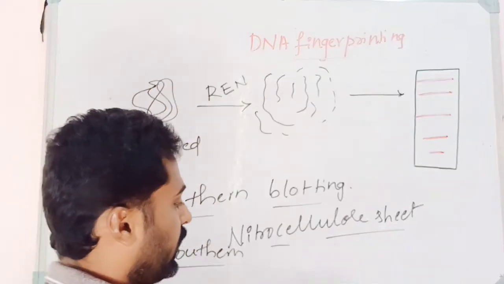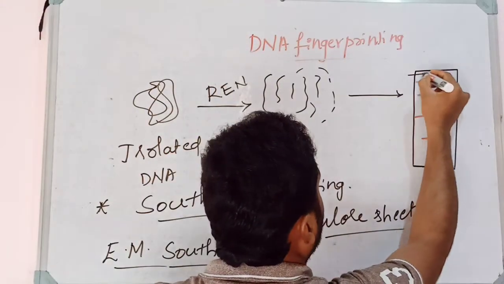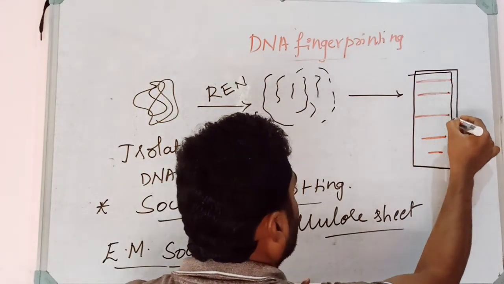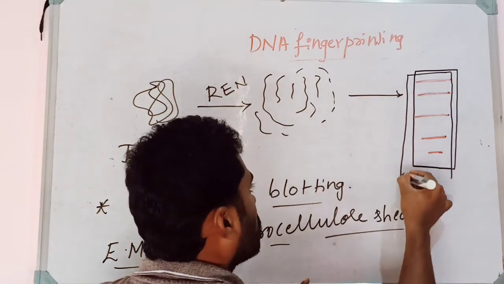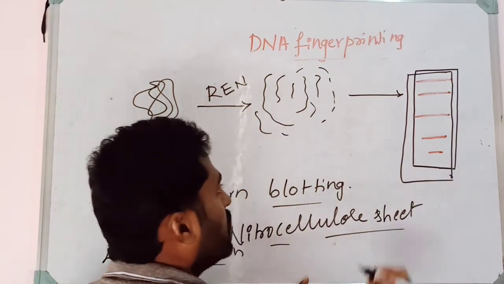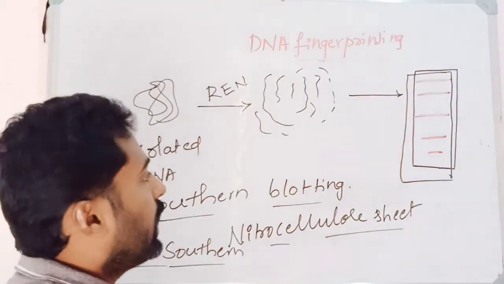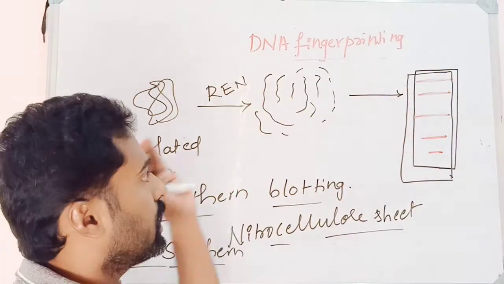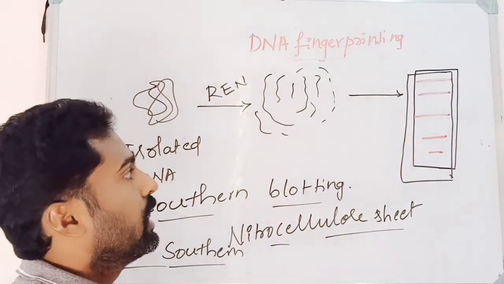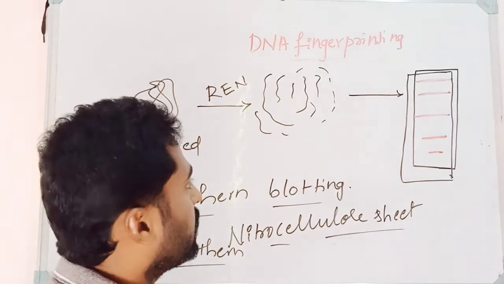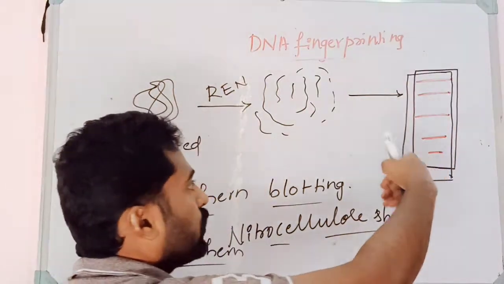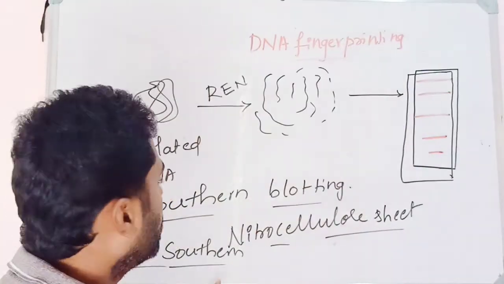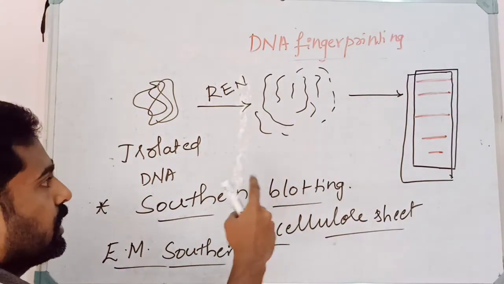The nitrocellulose sheet is placed on the gel electrophoretic plate and left for 24 hours. After that, the DNA fragments from the gel electrophoretic plate get transferred into the nitrocellulose sheet. That technique is called Southern blotting.